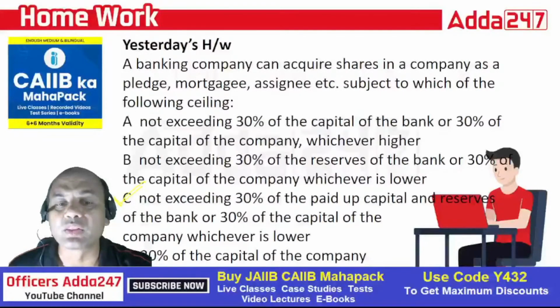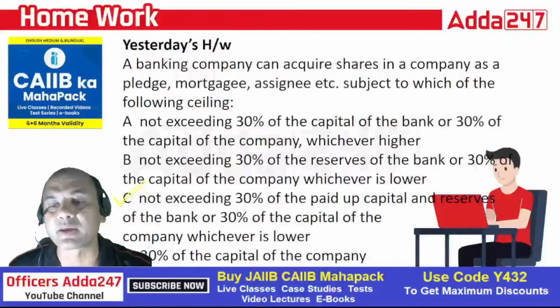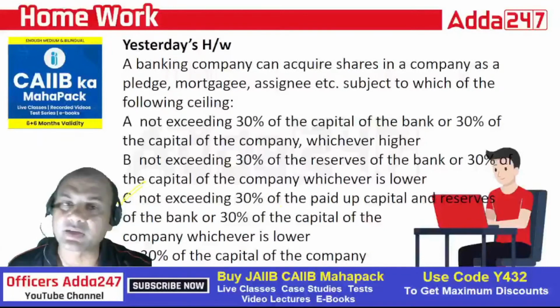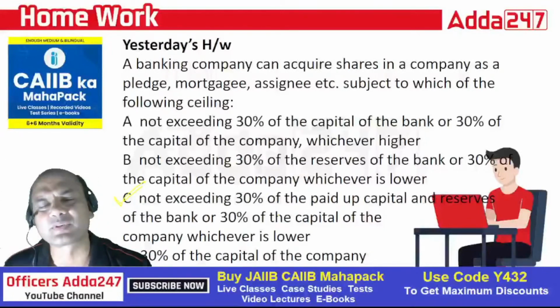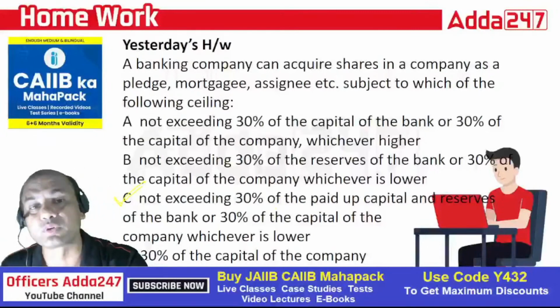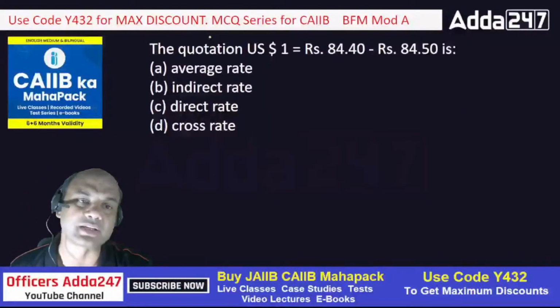Option C: not exceeding 30% of the paid up capital and reserves of the bank, or 30% of the capital of the company, whichever is lower. So two things, that is the answer. I have jumped directly to this because I discussed it yesterday and now we are discussing a new topic. Let's start.